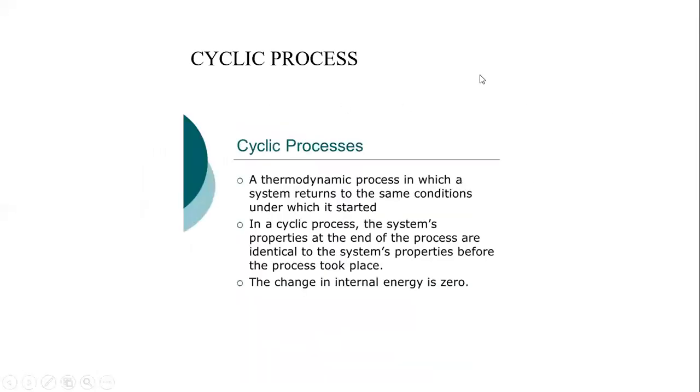Cyclic process, as its name describes, is a thermodynamic process in which a system returns to the same conditions under which it started. After going through many steps, the system comes back to its original condition. That is called the cyclic process. In a cyclic process, the system's properties at the end of the process are identical to the system's properties before the process took place. The change in internal energy will be zero.